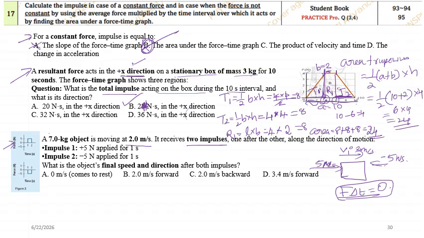So do you think the change in momentum will be there? According to impulse momentum theorem, F into delta T is change in momentum. So if this is 0, this must be 0. Change in momentum is 0. What is the initial and final velocity? It will remain same. V final and V initial will be exactly same. It is 2. It will be exactly in the same direction as well. So 2 meter per second towards the forward.